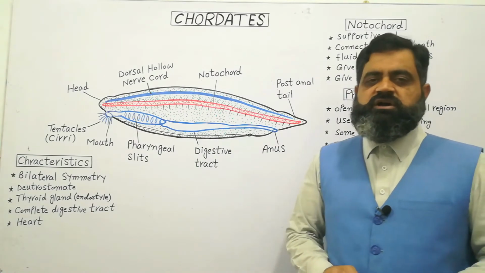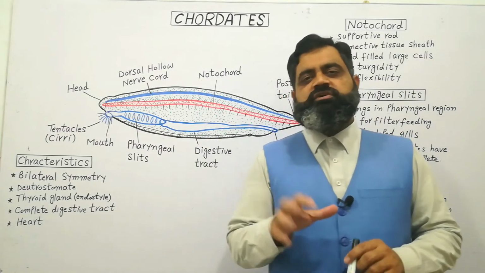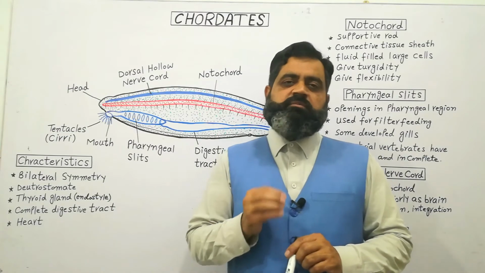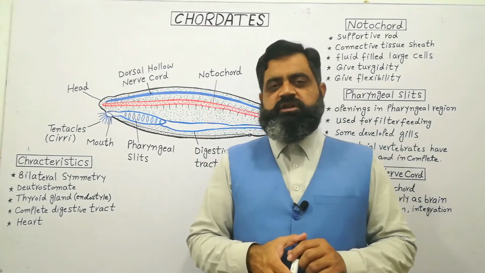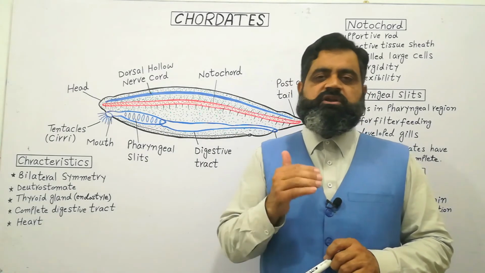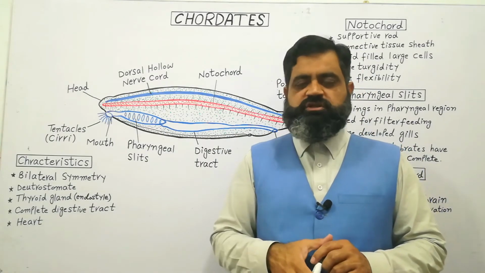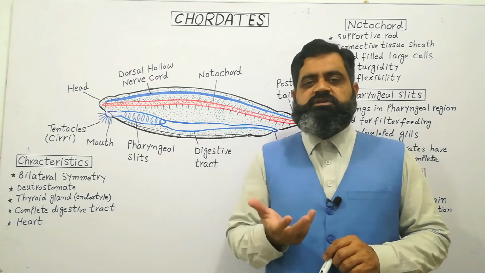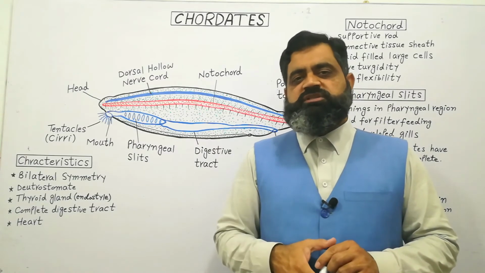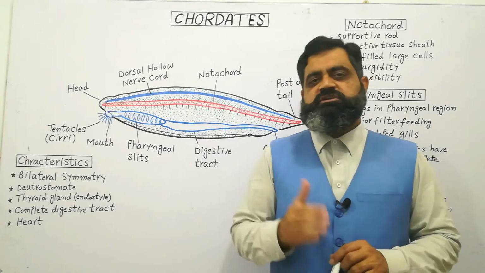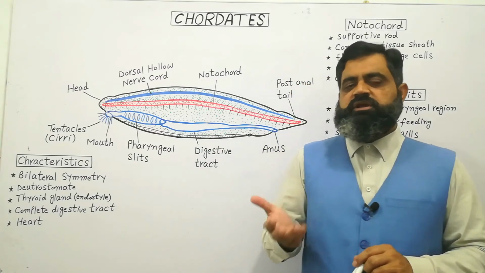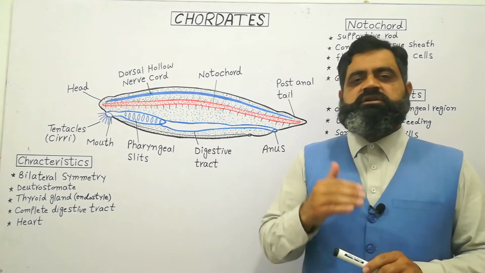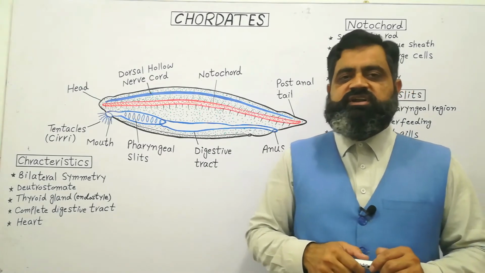Pharyngeal slits are present in some stage of animals, in the embryonic state or in the adult state. This animal contains pharyngeal slits throughout life, but in some other animals these pharyngeal slits are incomplete and change into some other structure. Like pharyngeal slits in animals like fish, they change into gills, and in some other animals like humans, they change into the eustachian tube and are incomplete. While in some animals these pharyngeal slits are present for the whole life and are used in the filter feeding process.